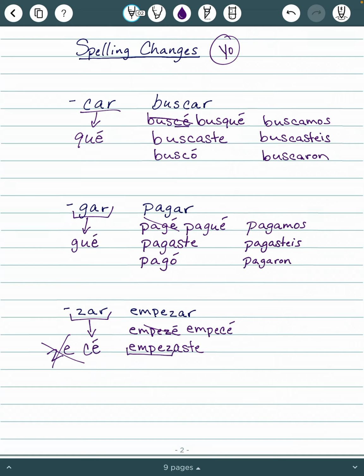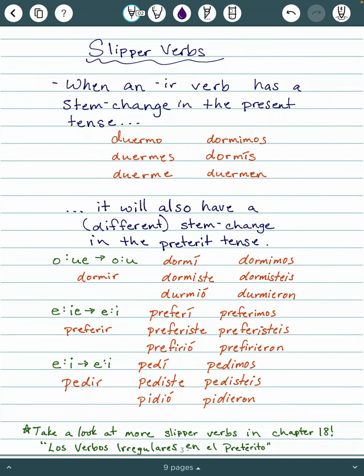All right, so those are spelling change verbs. Anytime you have a verb that ends in CAR, GAR, or ZAR, that will be the case, and you will change that yo conjugation. Let's move on to slipper verbs. This is a brand new thing for you guys. This applies only to IR verbs, so you're not going to see this for AR verbs or ER verbs. That's good news. But the requirement here is that you really know your stem change verbs, and specifically those IR stem change verbs, really, really well.